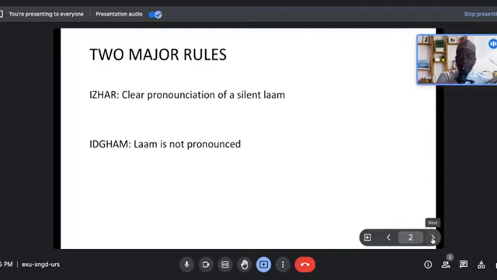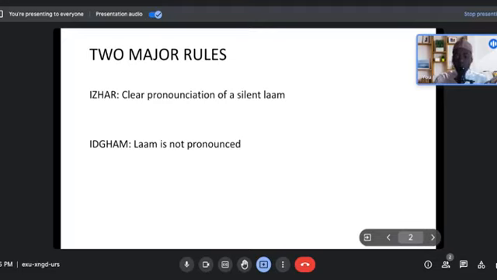And the lam can come in different situations. The summary is that whenever you see a lam that has a vowel sound, you pronounce it, but whenever the lam doesn't have any vowel sound, you don't pronounce it. We're going to go through a lot of examples today, situations where you'll see a lam that is not pronounced, and where lam is pronounced. I hope everyone can hear me clearly.